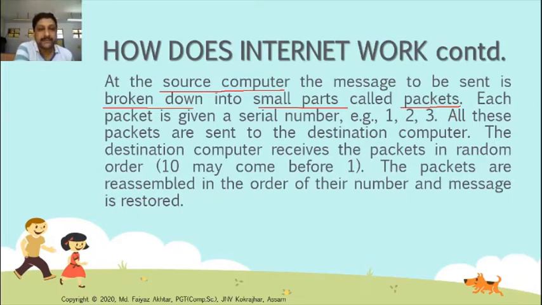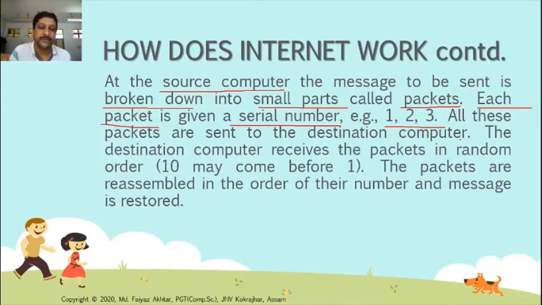Each packet is given a serial number, for example 1, 2, 3, 4, 5, serially.